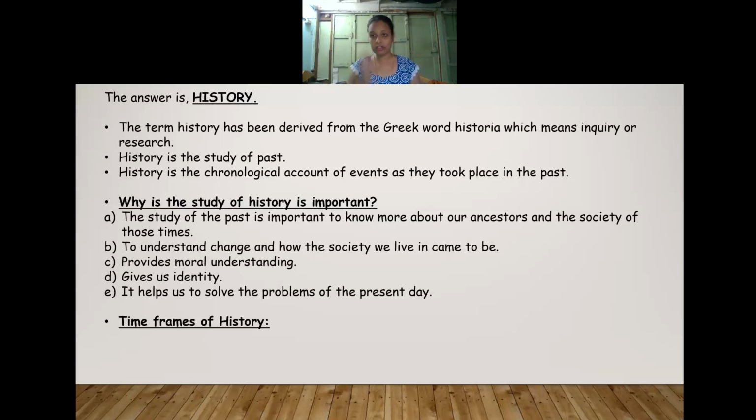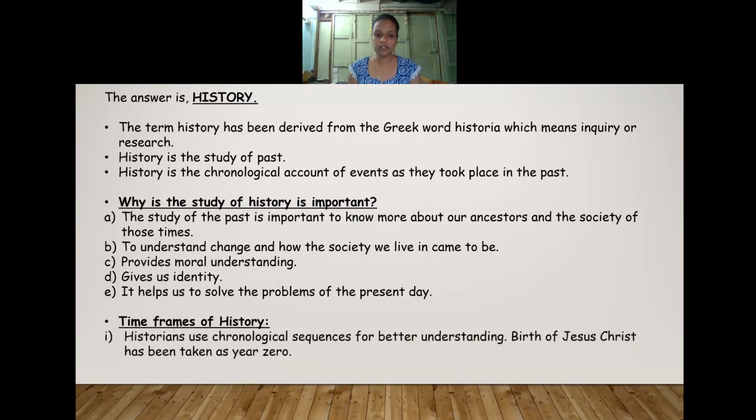In the day-to-day newspaper also, somewhere in a small corner they give an important date: on this date this event happened, on this date that event happened. You can see this in the Kannada newspaper also. So the time frame in history plays a very important role in understanding past events very easily.